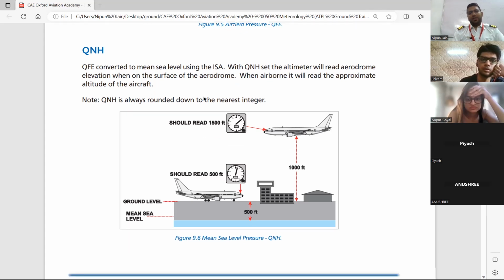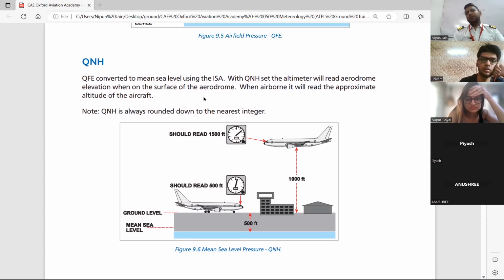Density altitude is like this: if you are flying at 1000 feet, the plane will behave accordingly. The standard mean sea level temperature is 15 degrees, and the lapse rate is 2 degrees centigrade per 1000 feet. You know lapse rate? Again, it is in chapter 1.